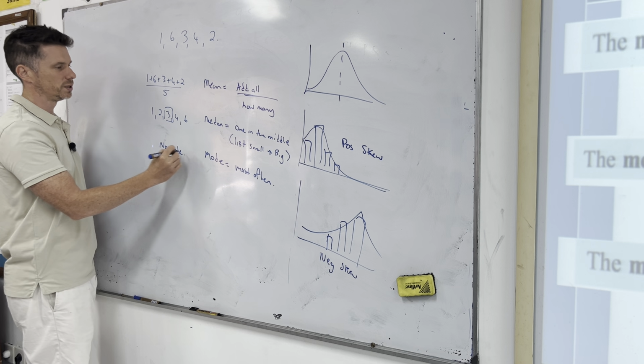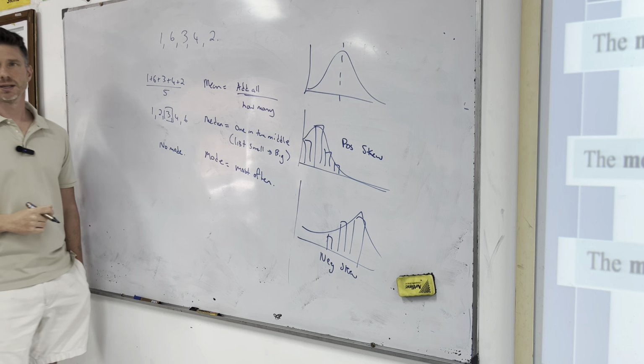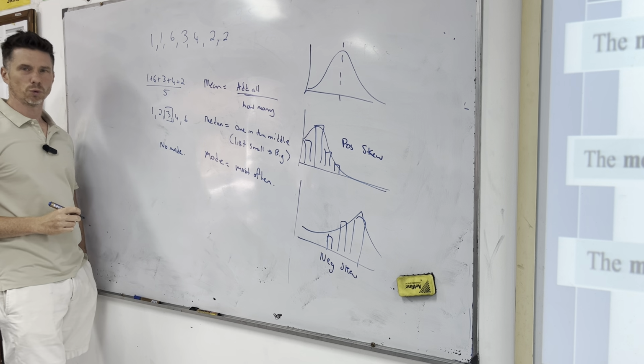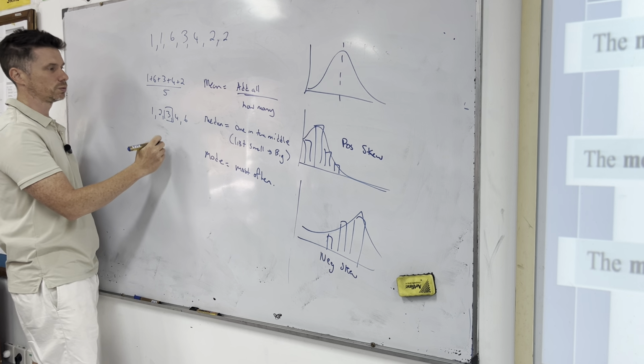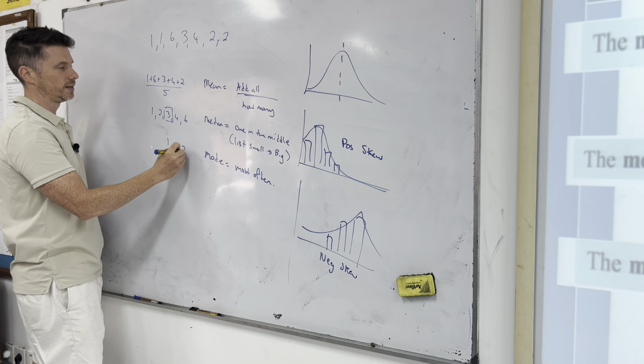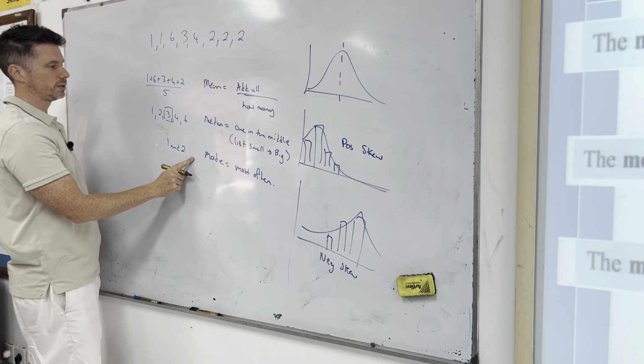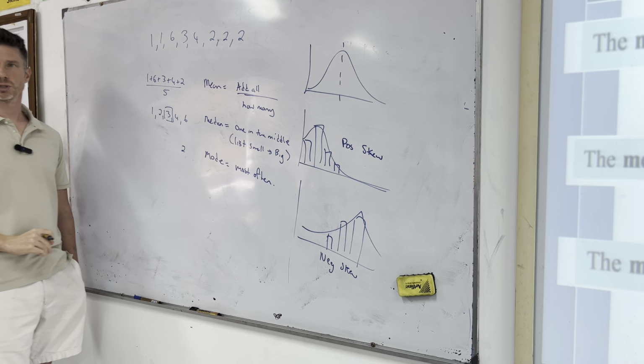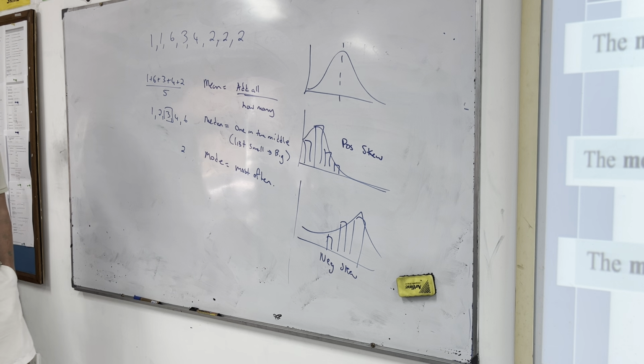There is no mode. If we had an extra number, 2 and 1, let's say, there are 2 modes, 1 and 2. If we had another 2 here, there's 2 here 3 times, more than anything else, so the mode is 2.